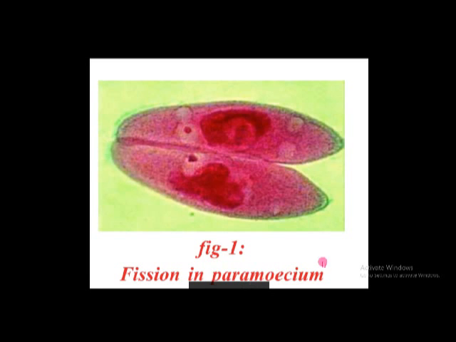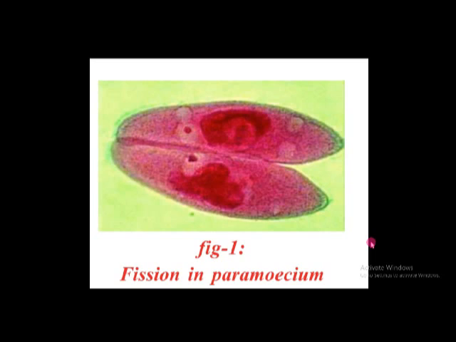So reproduction is mainly of two types, that is sexual and asexual. And here first we discuss the different asexual methods. Here we are looking at a picture. Here it is paramecium. This type of asexual reproduction is called fission. Here paramecium is dividing into two. This type of fission is called binary fission.